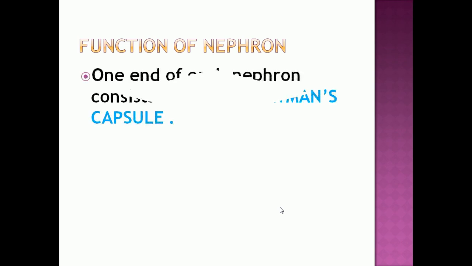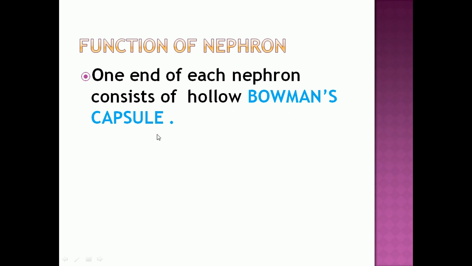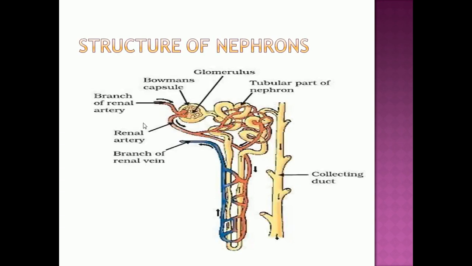So, the function of the nephron. One end of each nephron consists of a hollow Bowman's capsule. As already we have seen in the picture, one end of the nephron contains a Bowman's capsule.